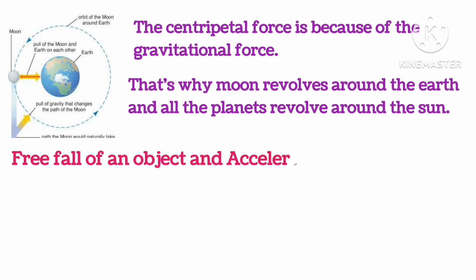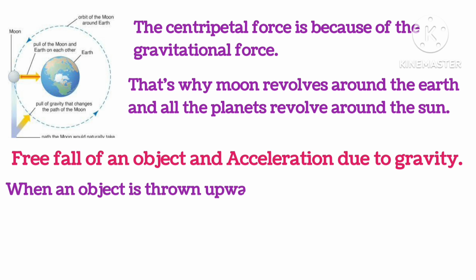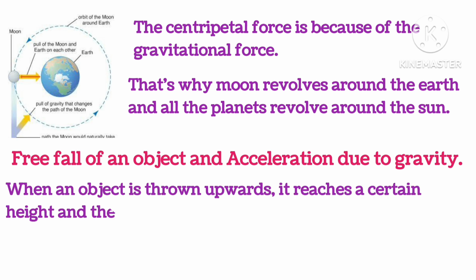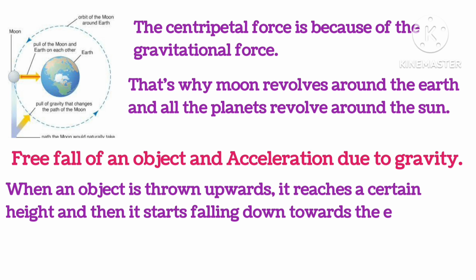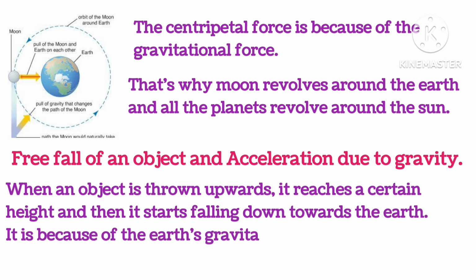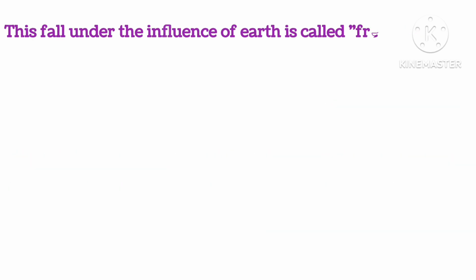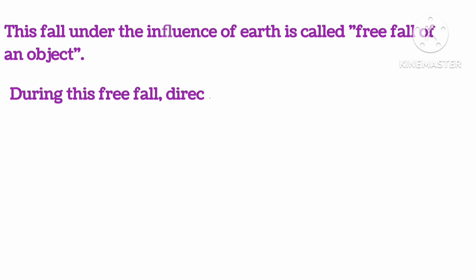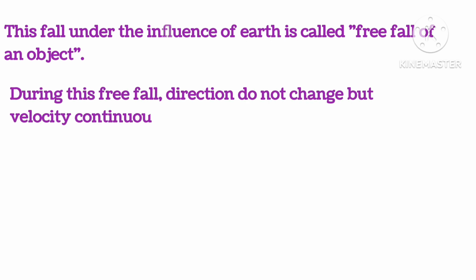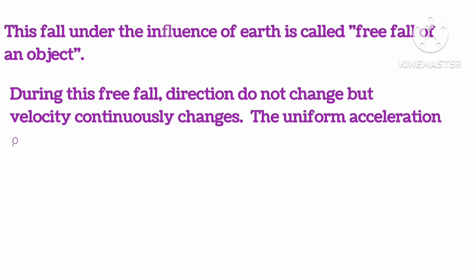Free fall of an object and acceleration due to gravity. When an object is thrown upwards, it reaches a certain height and then it starts falling down towards the Earth. It is because of the Earth's gravitational force which is exerted on it. This fall under the influence of Earth is called free fall of an object. During this free fall, the direction does not change but the velocity continuously changes.